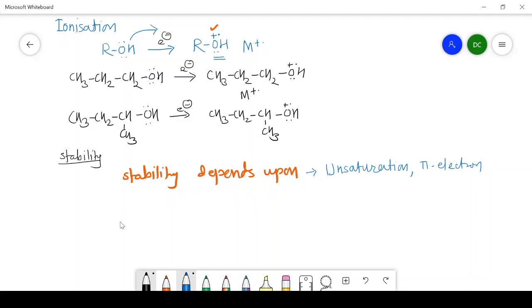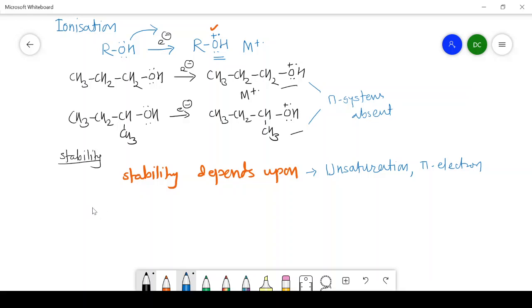If you look at the structures of molecular ion in primary alcohol and in secondary alcohol, it is found that there is an absence of pi electron system. The pi system is absent, or unsaturation is absent. That's why the stability of the molecular ion is very much less.